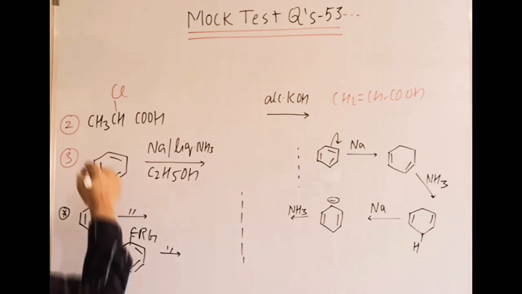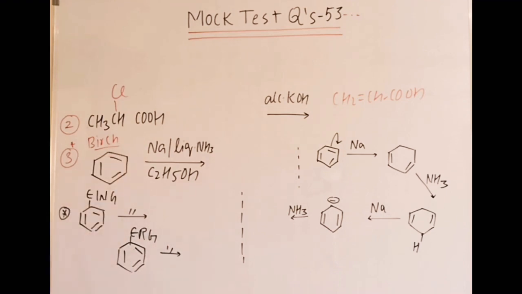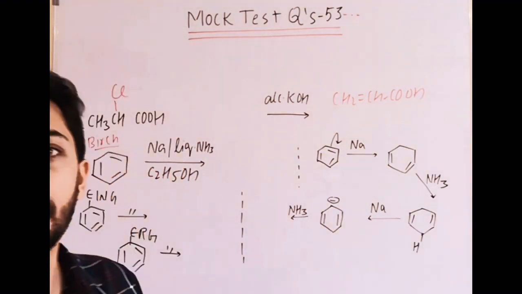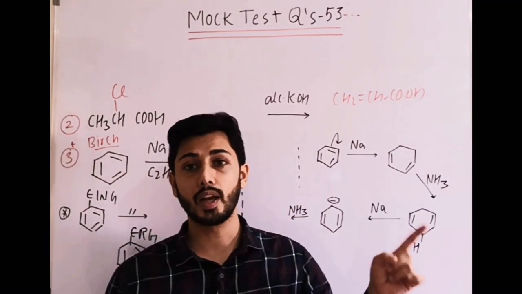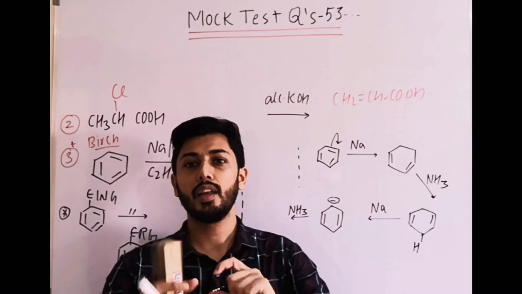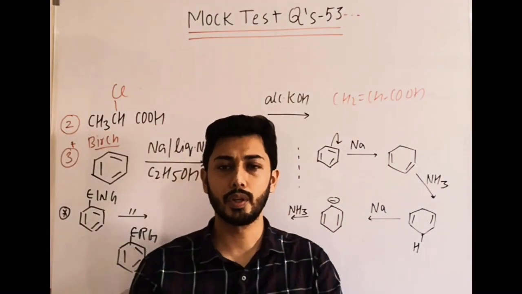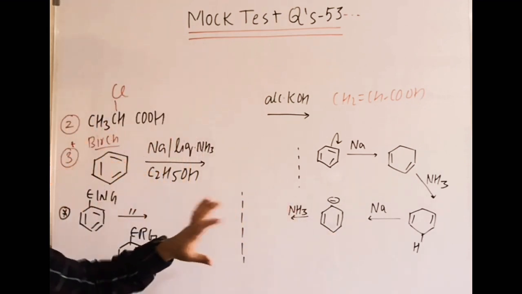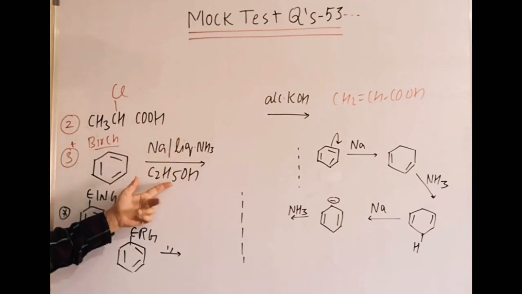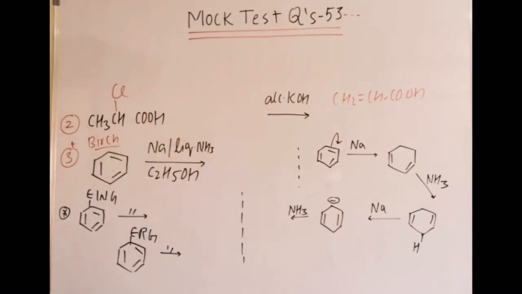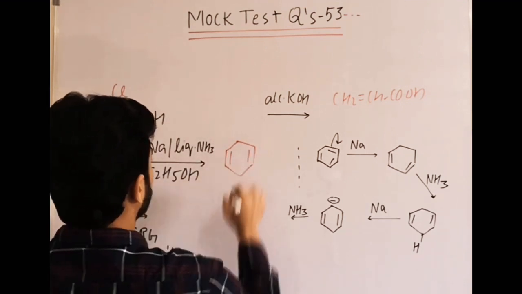The next question is first of all about Birch reduction in benzene or an aromatic compound. Although in alkenes this topic is already covered, that if we want to prepare trans alkene from alkyne, and that too from an internal alkyne to trans alkene, we use Birch reduction, that is Na in liquid ammonia or lithium in liquid ammonia. But here this reaction is with benzene. So benzene, with Na in liquid ammonia and then ethanol, or lithium in liquid ammonia, gives an isolated diene like this one.